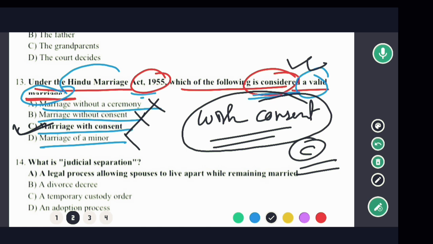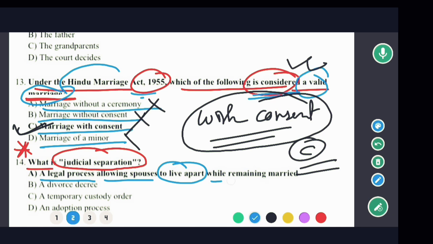Next question देखिए, what is judicial separation? This is a very important question. Okay, what is judicial separation? देखिए ऑप्शंस आर: option A, a legal process allowing spouse to live apart while remaining married. Option B, a divorce decree, a temporary custody order and an adoption process. Okay, so in this case क्या होगा? The correct option would be option A. So in this case option A would be the correct answer.